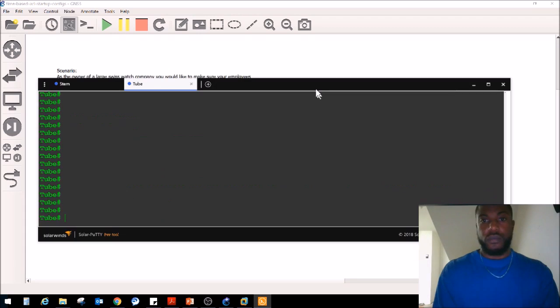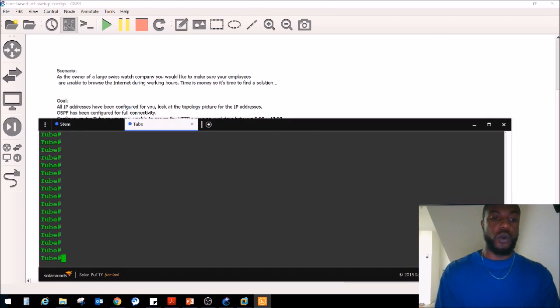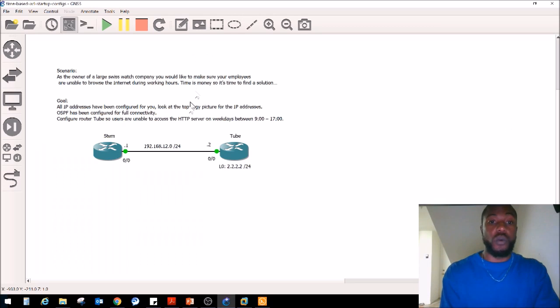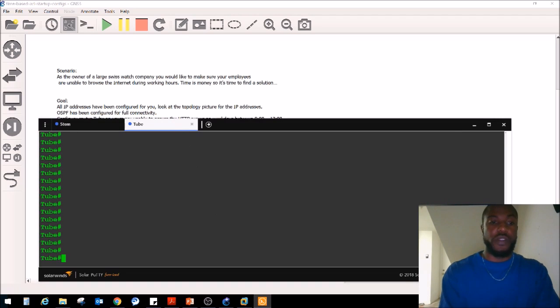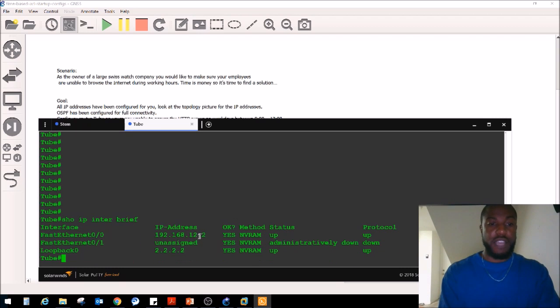So finally, we are going to take that access control list and apply it on the interface. We said that this guy is going to be trying to log on to here. So that means we need to place the bouncer right here, right? So that's where we need to place the access control list, on FA0/0. So we know that's a 12 network, so we do a show IP interface brief. That's where we need to place it, right?